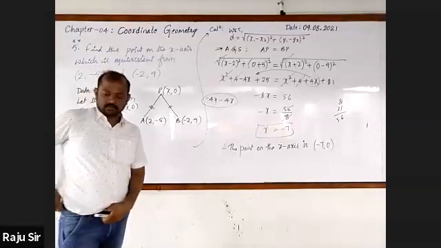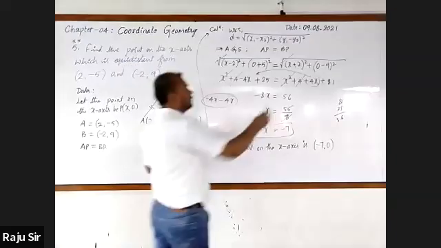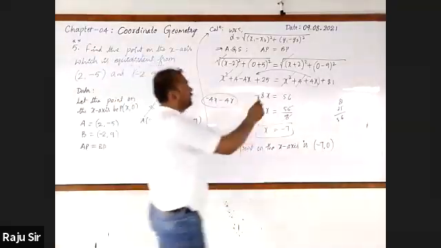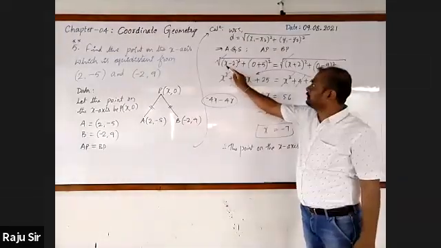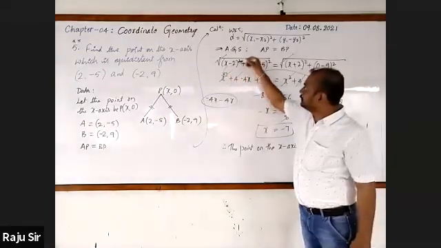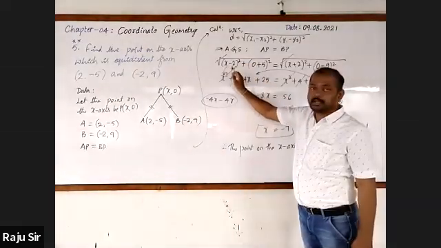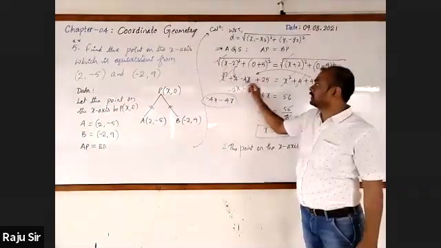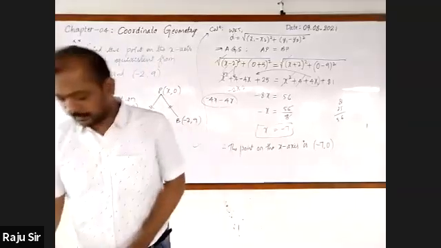Thank you, sir. Sir, how will you get 4x, sir? Plus 4x or minus 4x? Minus 4x, sir. Here, I'll tell you. See, the (x minus 2) whole square is there. It is of the form (a minus b) whole square. A square, it is x square. B square, it is 2 square, 2 square is 4. Minus 2ab, minus 2, A is x, b is 2. 2 2s are 4, into x, 4x. Minus sign. It is minus 4x. Okay, sir. Thank you. Got it? Yes, sir.